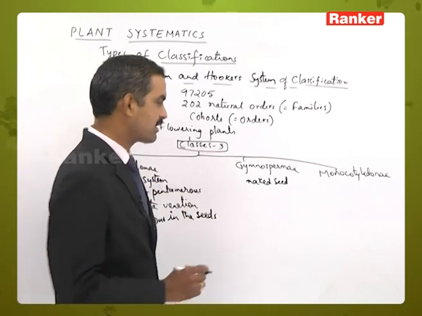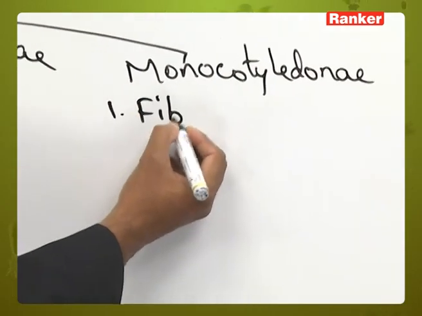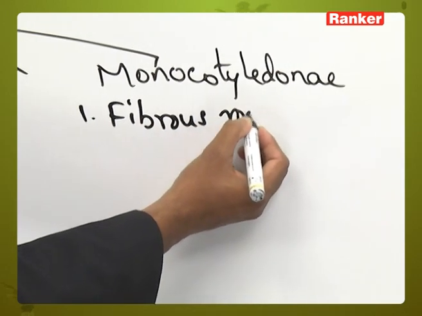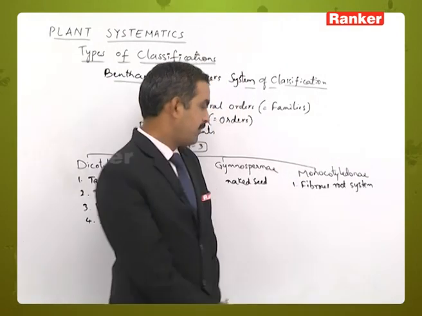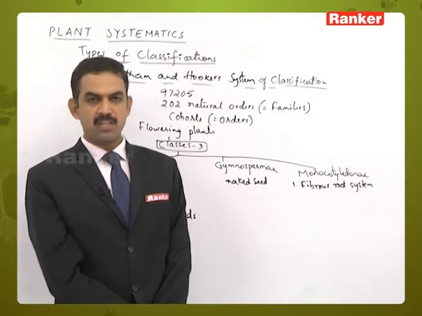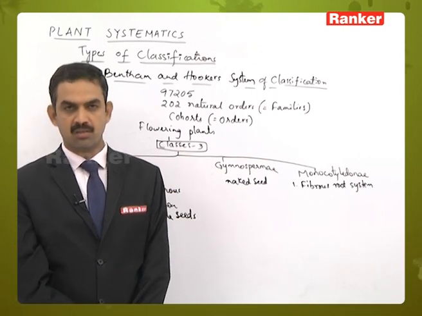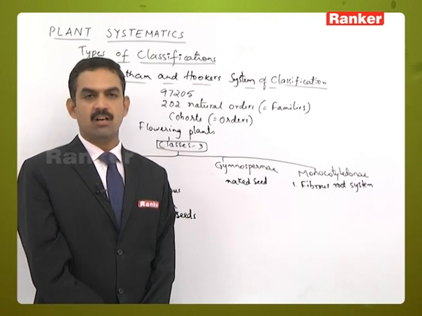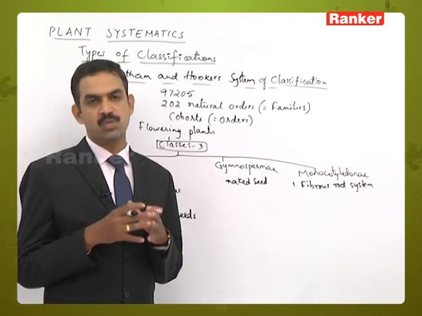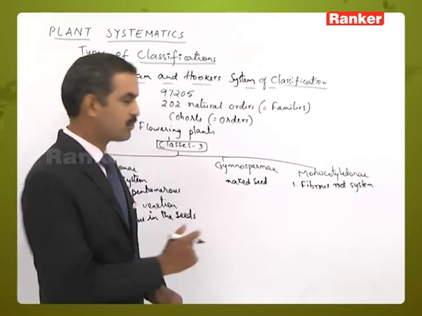And what are the characters that have been observed in monocots? First one is presence of a fibrous root system. Fibrous root system means the radicle develops into the taproot or primary root, which perishes after a few days, and in place of that, many root-like or fiber-like roots arise from the base of the stem. Such a type of root system is called fibrous root system.